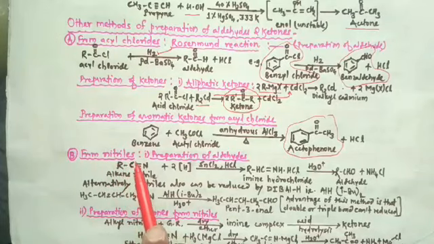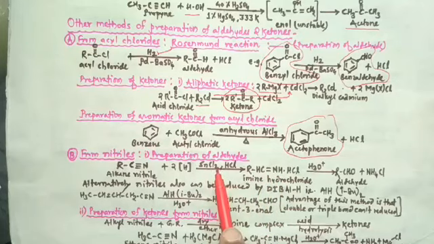Then the next reaction is preparation from nitriles. Alkyl cyanide, or alkane nitrile, or alkyl nitrile, is first of all dissolved in ether, and it is reduced to the corresponding imine hydrochloride by stannous chloride in presence of HCl. Listen once again.